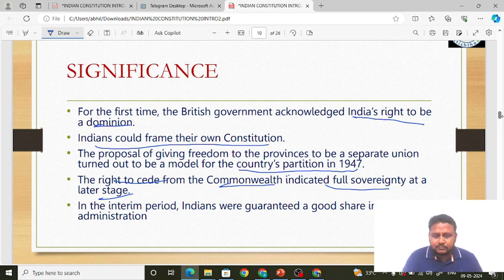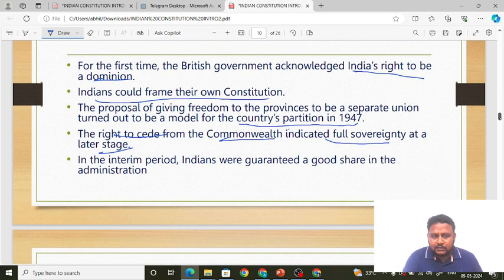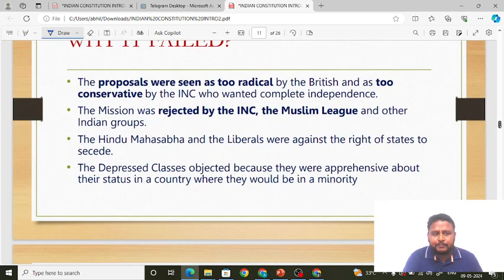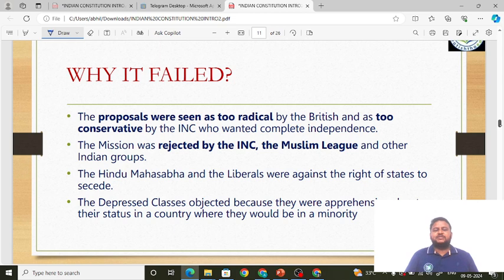Okay, next thing is, they also said that in the interim period, Indians were guaranteed a good share in administration. This was also one of the proposals of the Cripps Mission. Okay, friends, that is not that important. But why did the proposals fail? Why did the Cripps proposal fail?